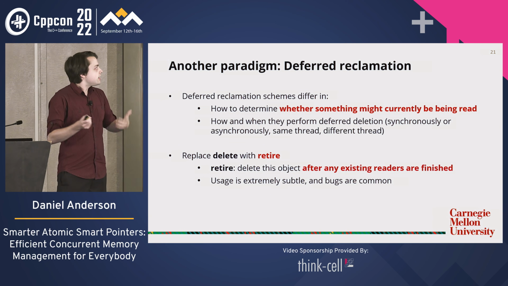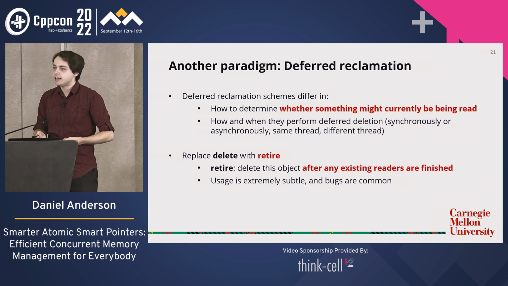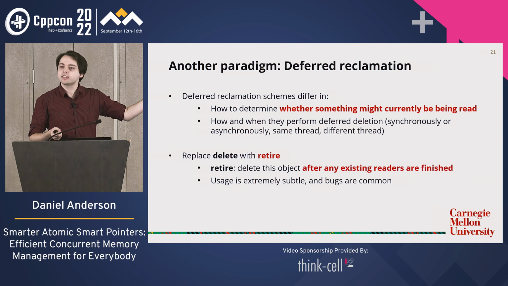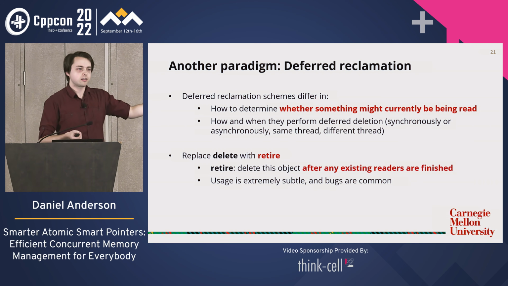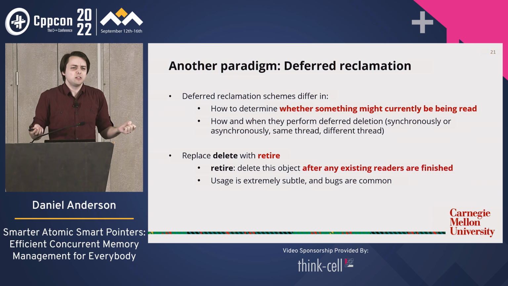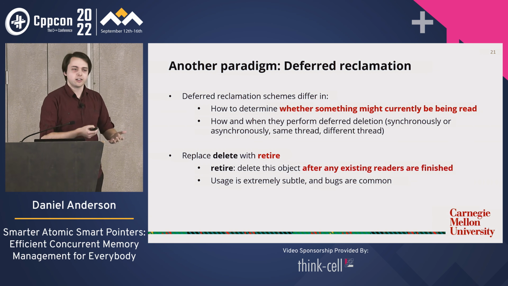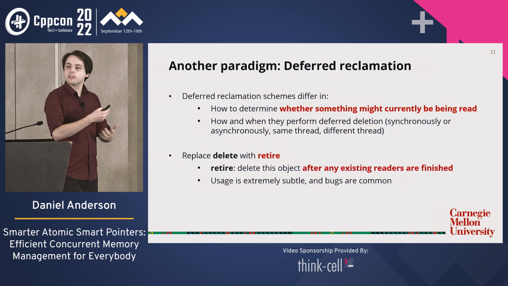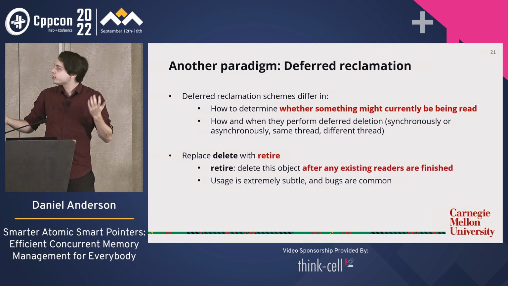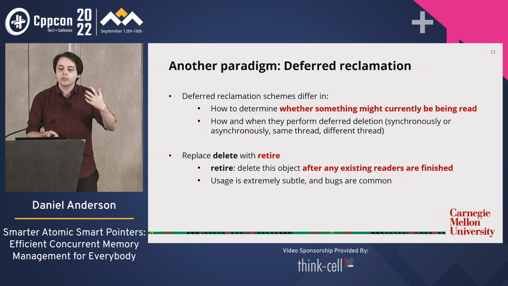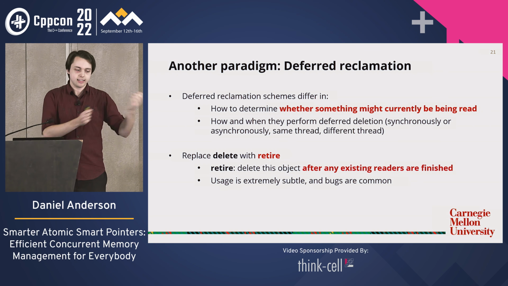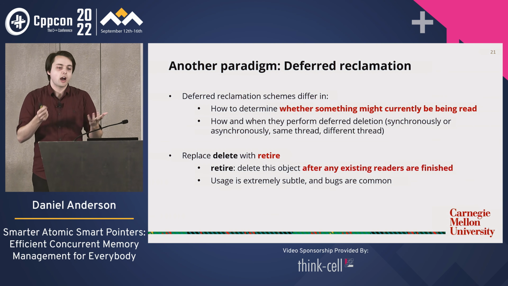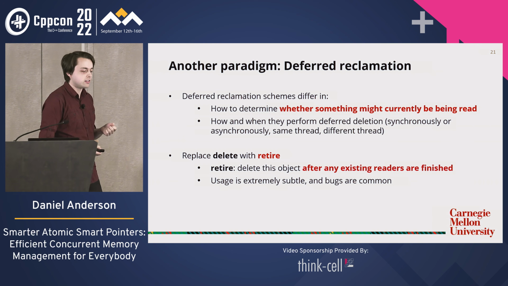Okay, so there are several kinds of deferred reclamation techniques, and they differ mostly in these ways, right? How do I actually do that first step? I said, if someone is reading this, then don't delete it. How do I tell whether someone is reading a particular thing? I mean, it's not like I can just go and ask the thread, hey, are you reading this? It's not super clear how we do that. There are different implementations you can use. And you can also differ in how you choose to do the reclamation. Do you do it synchronously? Do you do it asynchronously on the same thread, on a background thread? These are all different opportunities that you can try out, and different techniques will do different ones.